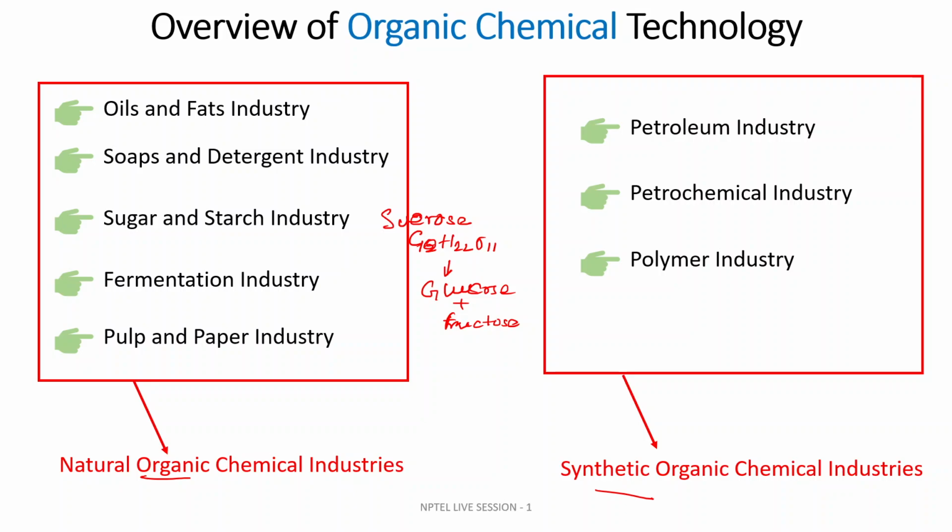The polymer industry plays a huge role in chemical technology overall. And then the rubber industry. Here we have discussed the natural organic chemical industries, whereas the petrochemical industry and polymer industry basically come under the synthetic organic chemical industry.